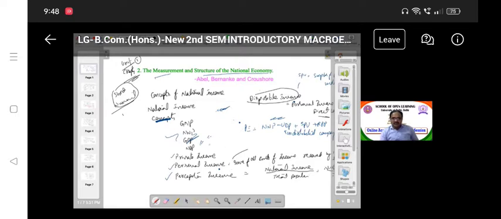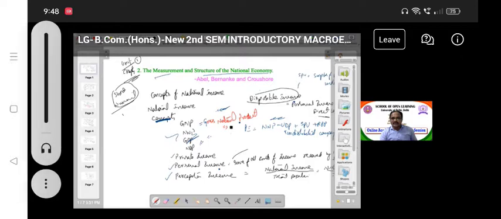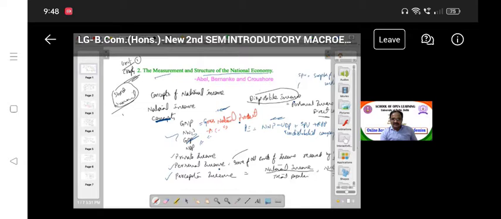We already learned what GNP is. GNP is gross national product. In the definition, it is the market value of final goods and services produced during an accounting year, including net factor income from abroad. In the equation, Y is equal to C plus I plus G plus NFIA.